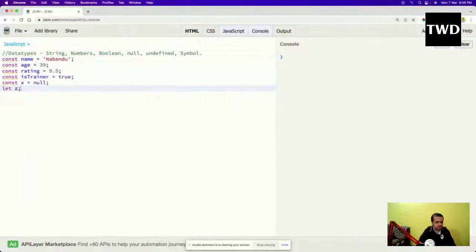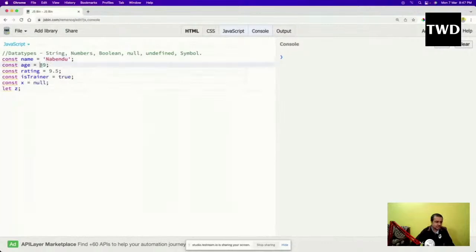Let us understand from here, and then I'll do the typeof thing. You are seeing const name equal to a value in quotes. I can use single quotes or double quotes; there is another kind of quotes I will tell later. So this is a string. I can use var and let instead of const also. As I told earlier, JavaScript is a loosely typed language, so whatever you do, the interpreter will decide. This is a string because of the quotes, and double quotes will also be a string. This is how we declare a string.